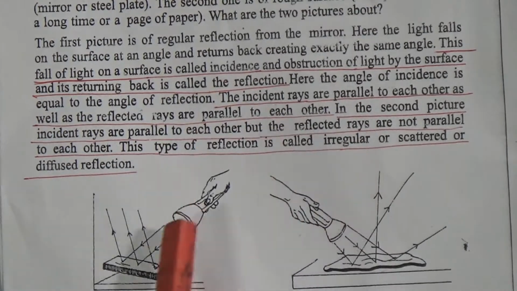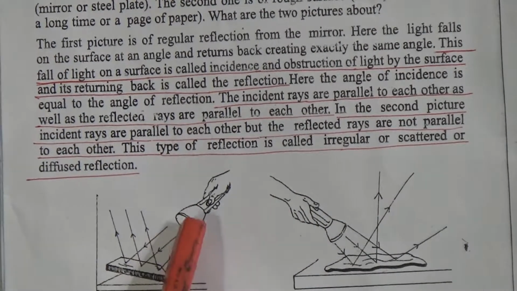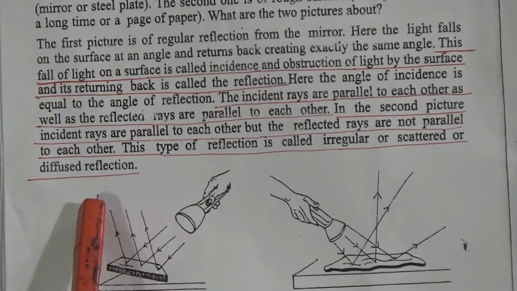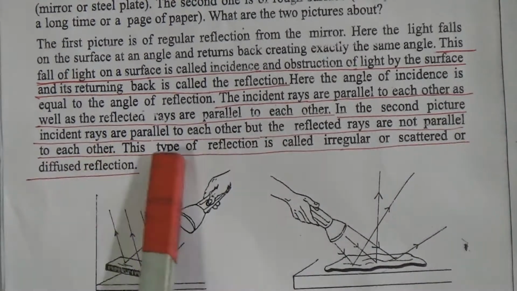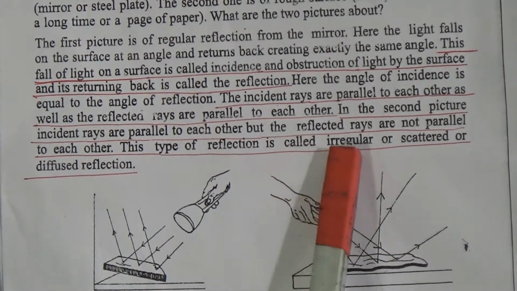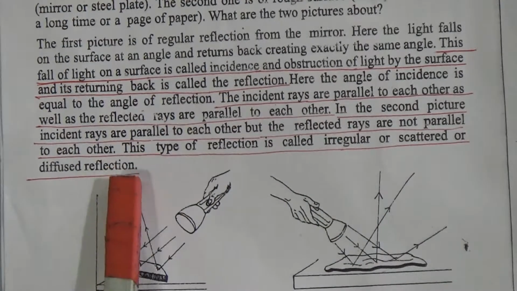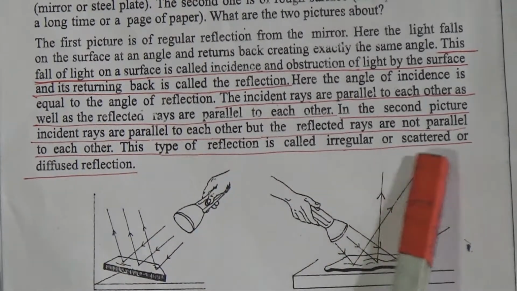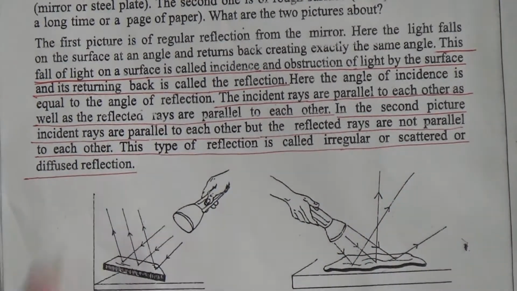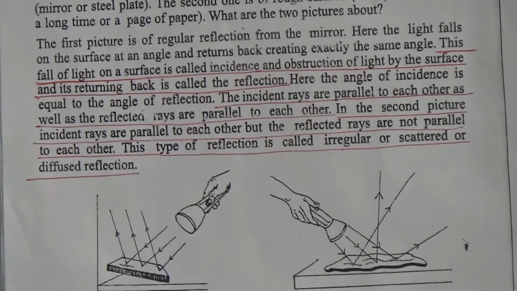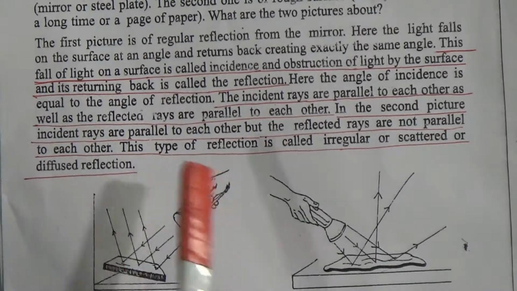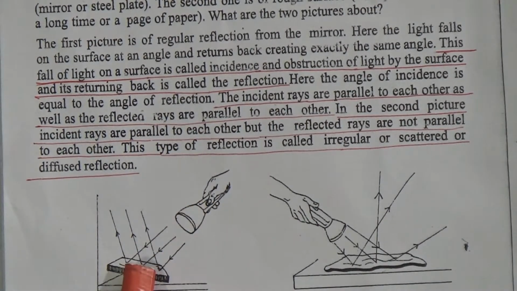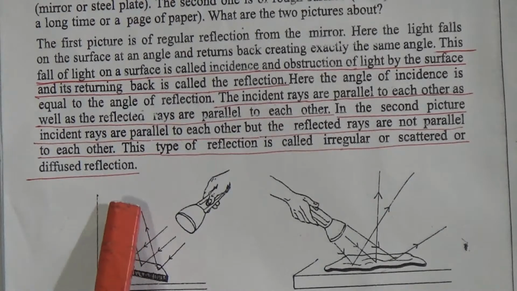That means the light from the torch which comes to the surface is parallel, and the reflection is also parallel. In the second picture, the incidence rays are parallel to each other, but the reflected rays are not parallel to each other. This type of reflection is called irregular or scattered or diffused reflection. So in the first picture you see that the light came from the torch in a parallel position and it was reflected in a parallel way.